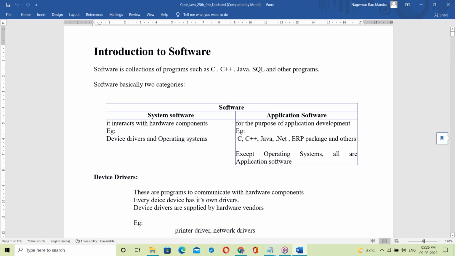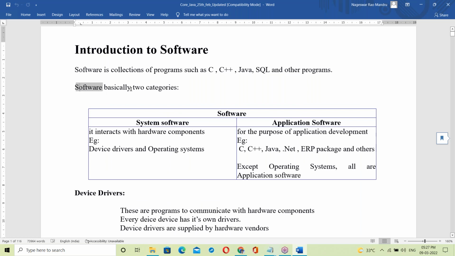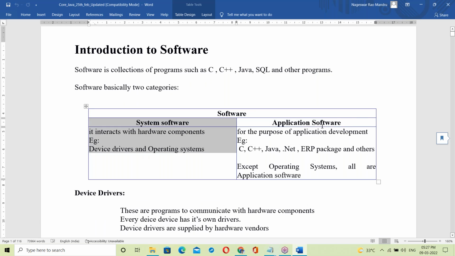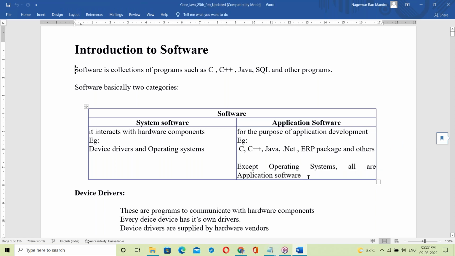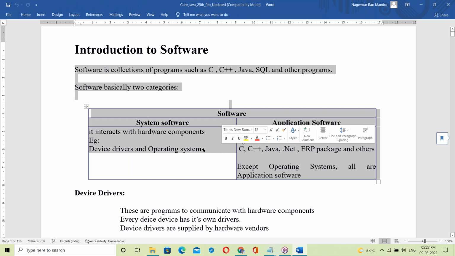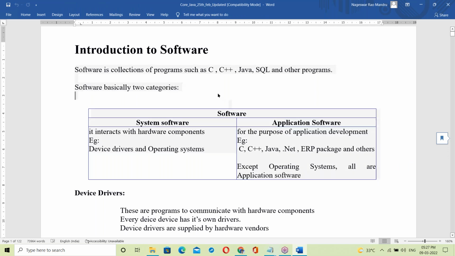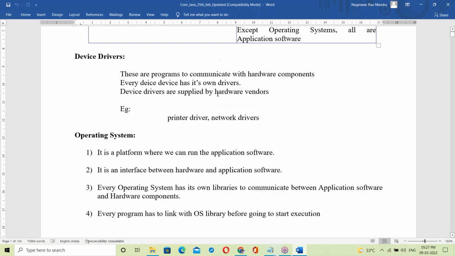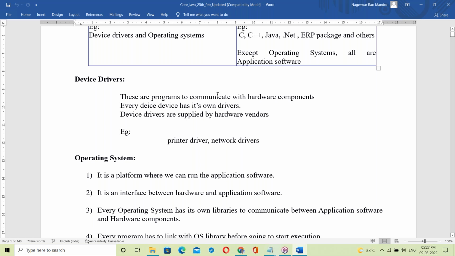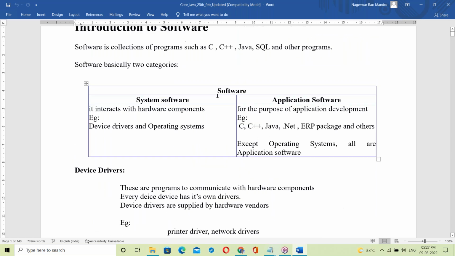Here, introduction to software. It's a collection of programs, such as C programs. Software basically has two categories: system software and application software. The same is expanded here. Except the OS, all are application software. Every point is prepared in the document, not even a single line or word missing. This document is in the same order as my explanation, with no mismatch.